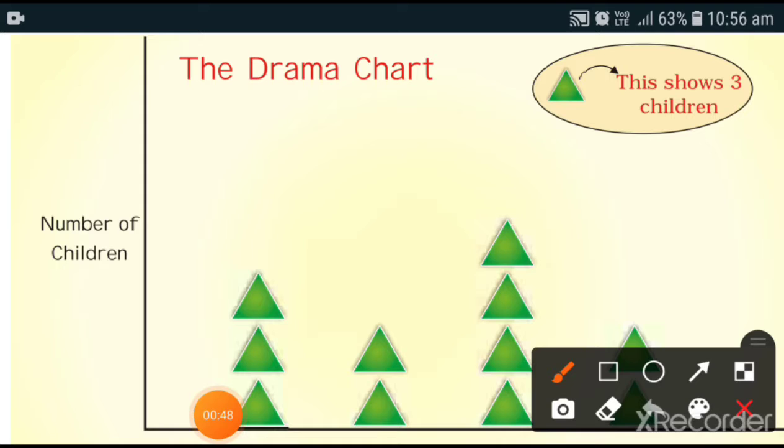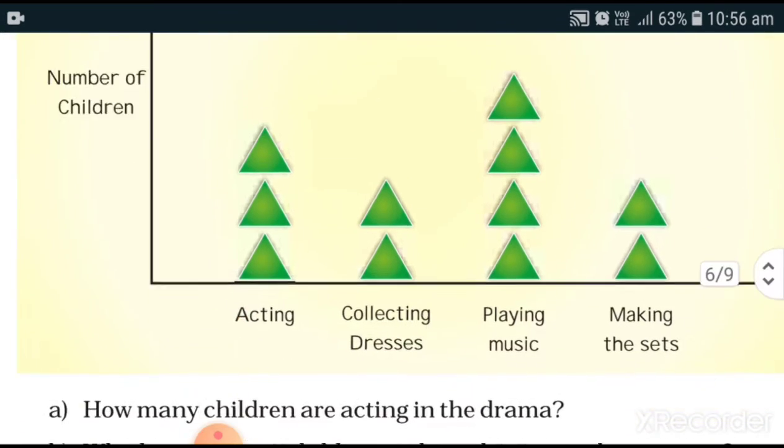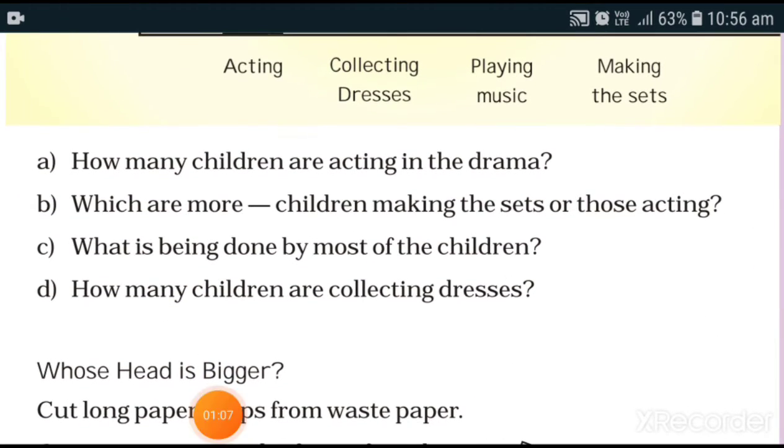One triangle is equal to 3 children. So you have to use the table of 3. 3 into 3 is 9, 3 into 2 is 6, 3 into 4 is 12 and 3 into 2 is again 6. Now from this information you have to complete these questions given below.